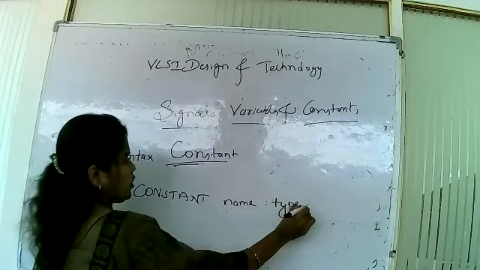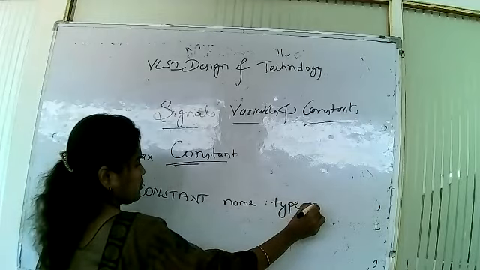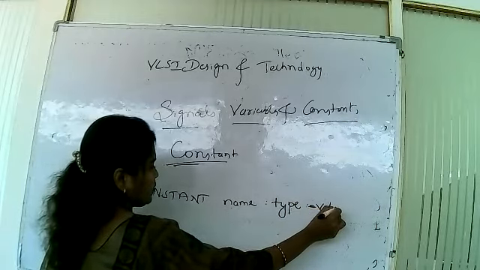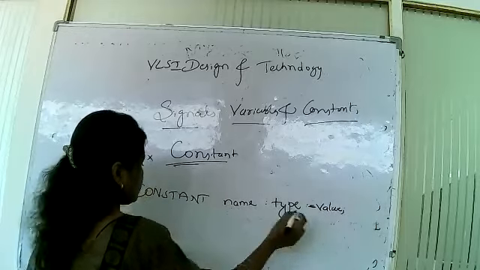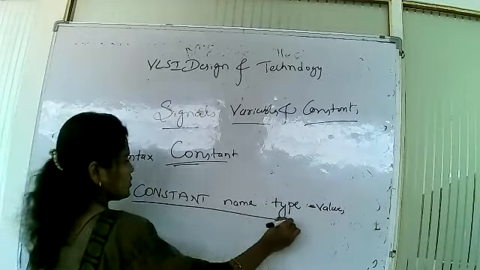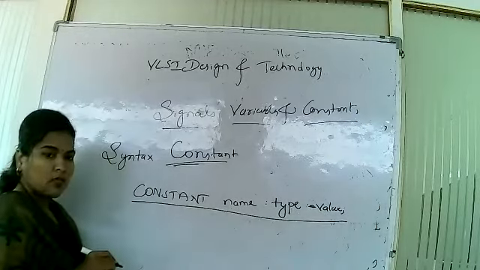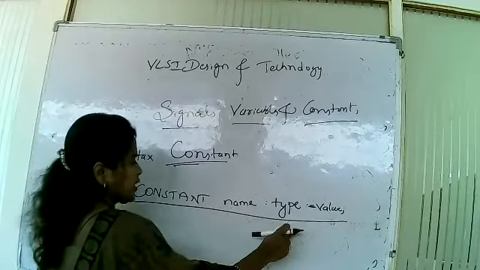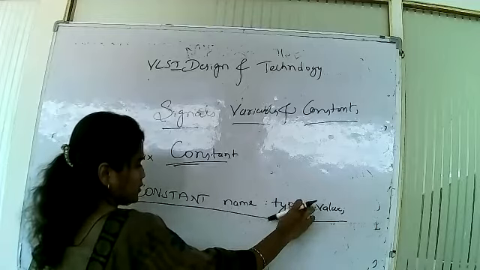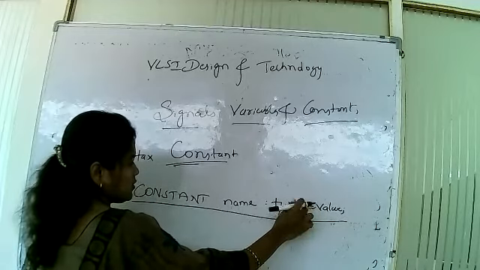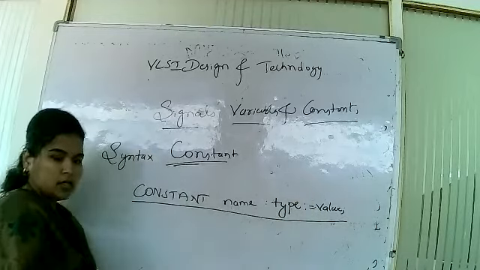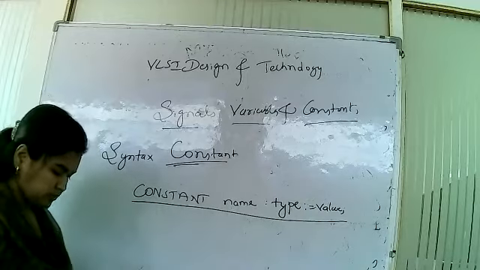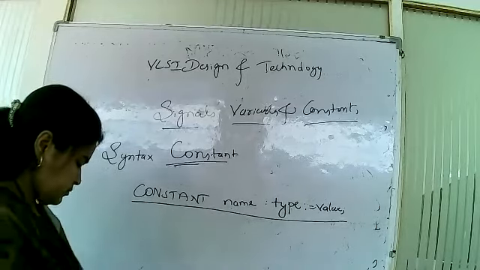Next is the value: how much value it is. This is the syntax for the constant: constant name, its type, and the value.